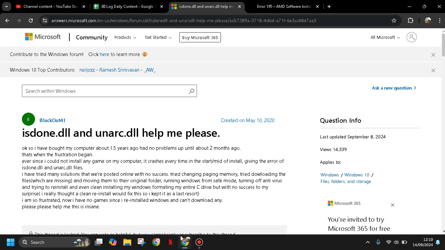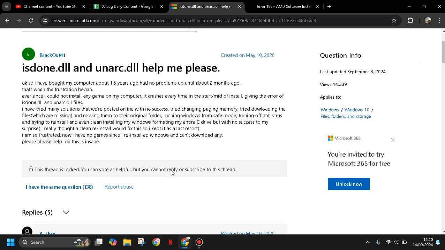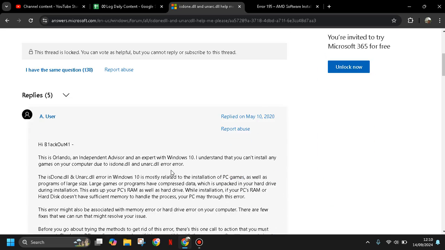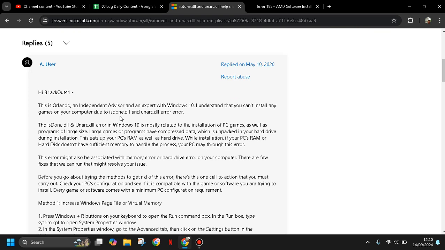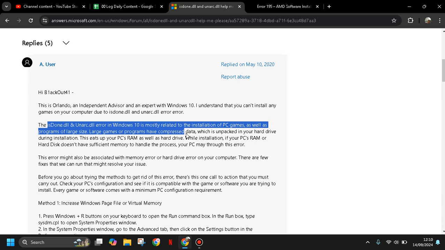Today I'm going to show you how you can fix an Arc.dll Isdone.dll error when you install a big size or large size of your games or application. So here we go. Isdone and Arc.dll errors on Windows 10 or 11 are mostly related to the installation of PC games as well as programs with a large size.